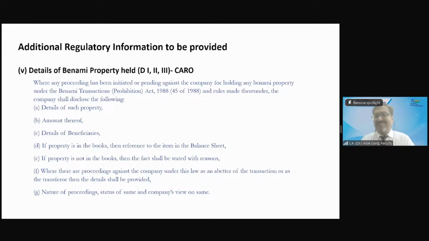Detail of Benami property, it is also required to be given. There was a raid in the company.